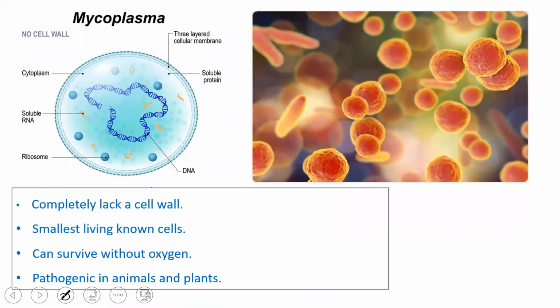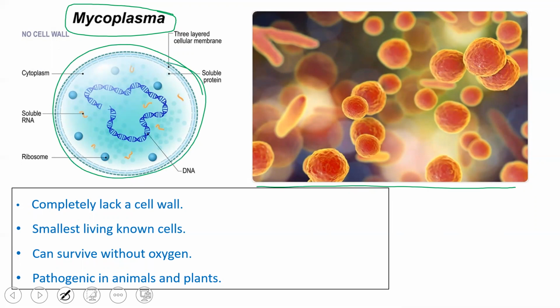Next, the last group of kingdom Monera includes mycoplasmas. Mycoplasmas are a group of specialized organisms which come under bacteria. They have three important things to be noted here. This is the microscopic picture on your right side, and this is the diagrammatic picture of mycoplasma.